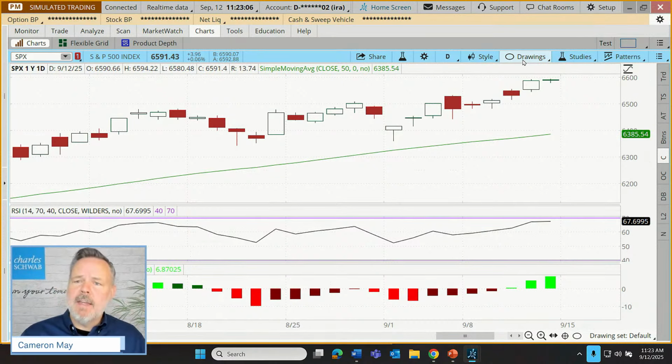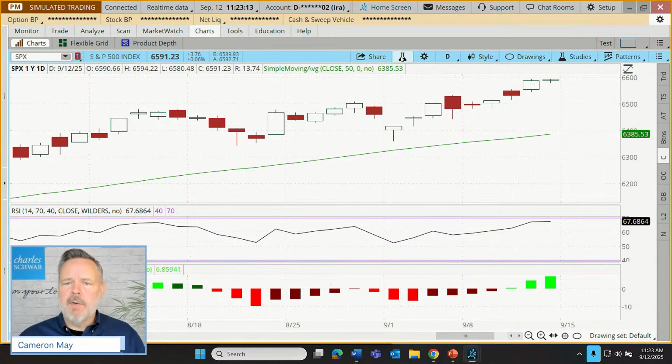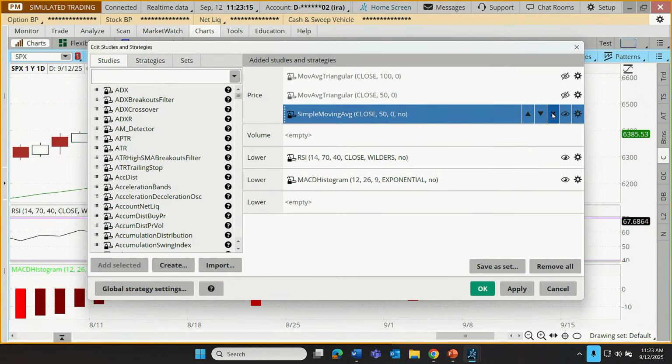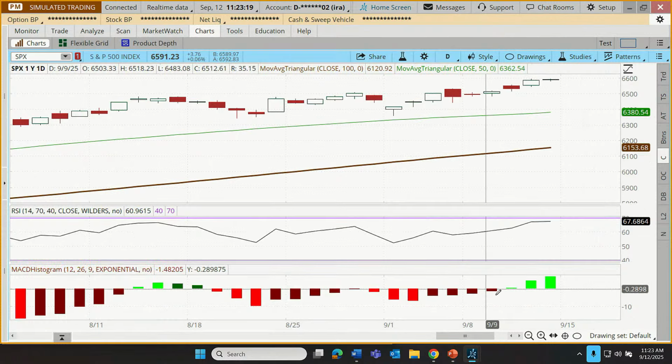All right, so that's it. So that's how it's constructed. Let's go back to our studies. Actually, let's go up here to our edit studies, and let's remove that simple and add our two triangulars back on there. Click Apply, click OK.